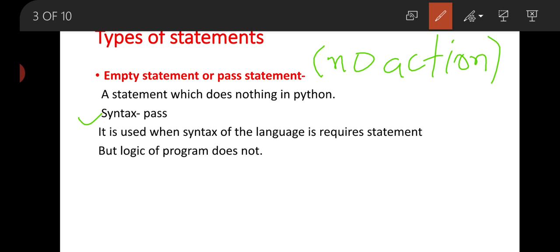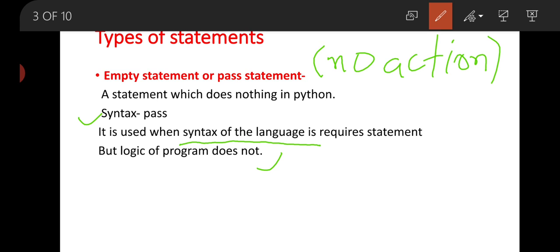If this statement is not doing anything, it is empty, completely null, then why are we using it in the program? So what will be the answer? When the syntax of the language requires a statement but the logic of the program does not.